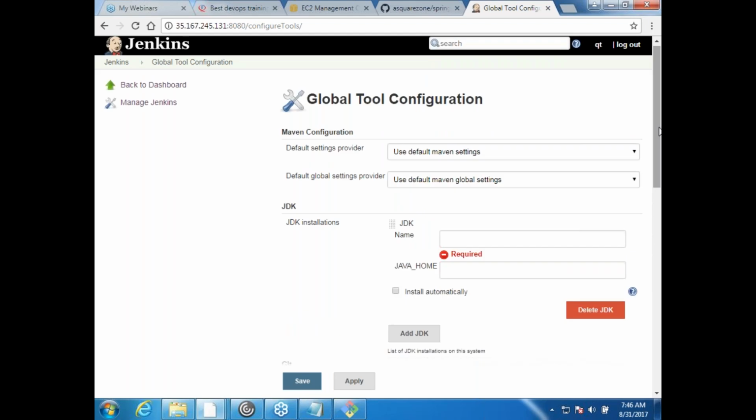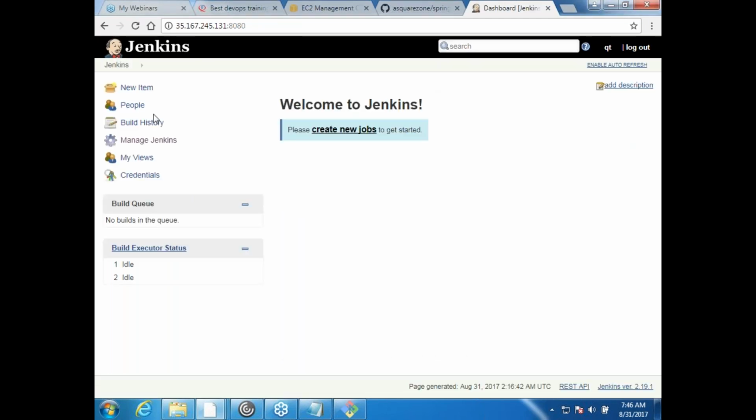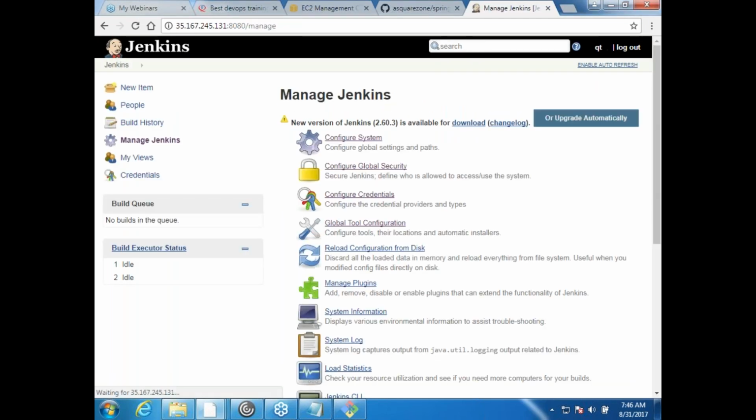So what is the first step for you to really install? Whenever you do Java installation and Maven, you would come to global tool configuration and set the environment variables. Since you have installed Maven, you know where Maven is. Just put that path over here, and whenever you install Java, you know the JAVA_HOME variable also. So just put exactly the same things over here. Let me go back to the dashboard. Yeah, leave it. And now the interesting part, reload configuration from disk.